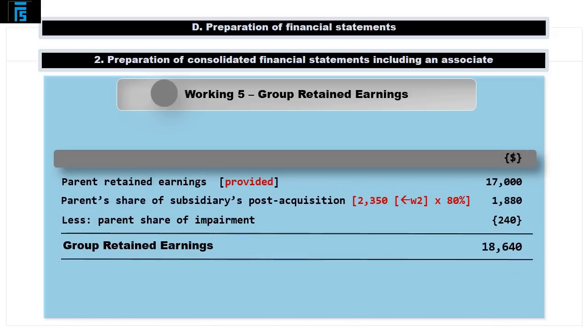The fifth and final working, group retained earnings, begins with the entire retained earnings of the parent as at the date of consolidation, giving 17,000, to which we add the parent's share of the movement in the net assets of S since the acquisition, as adjusted for the additional depreciation. This is equal to 80% of the outcome of the post-acquisition column from working 2, that is €1,880. As noted already, we must also deduct the parent's share of the goodwill impairment charge, which under the fair value approach is 80%, resulting in a minus 240, which brings the group retained earnings balance to